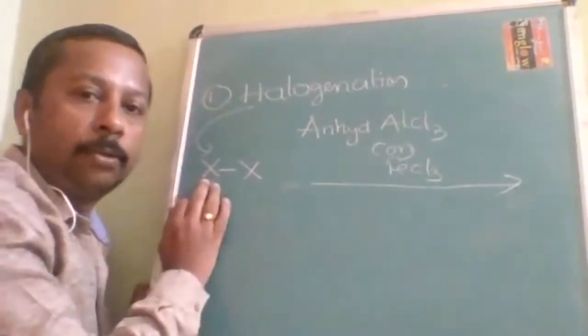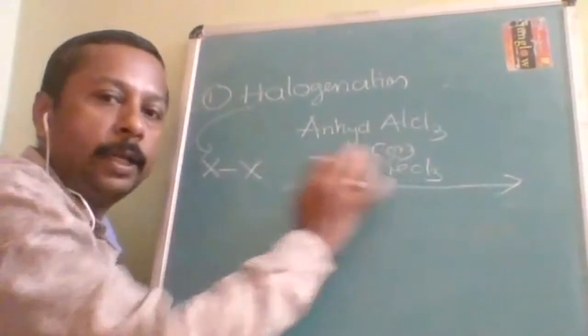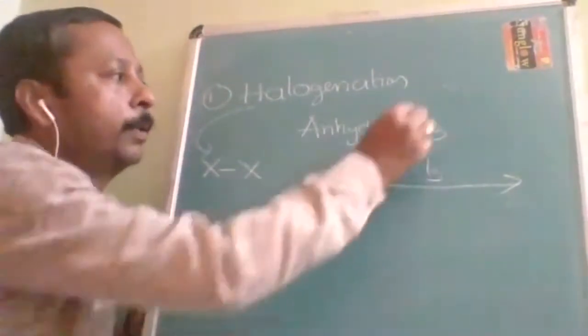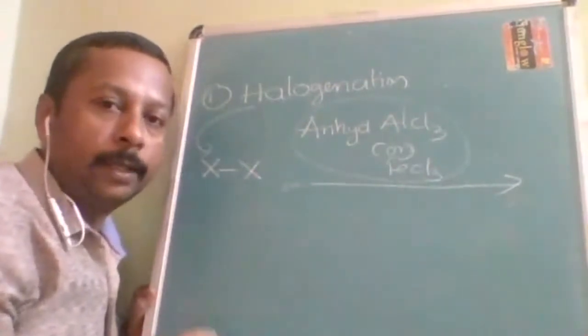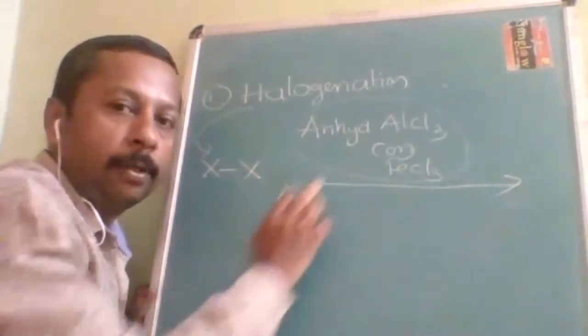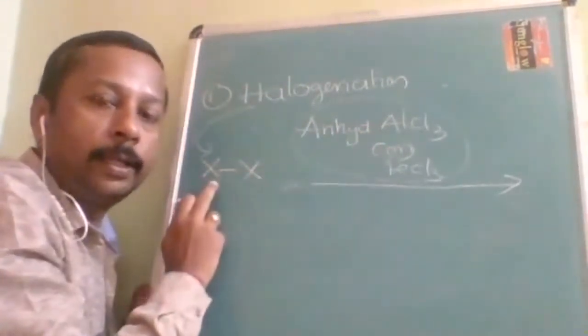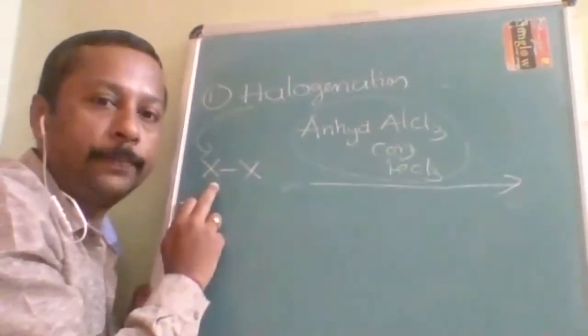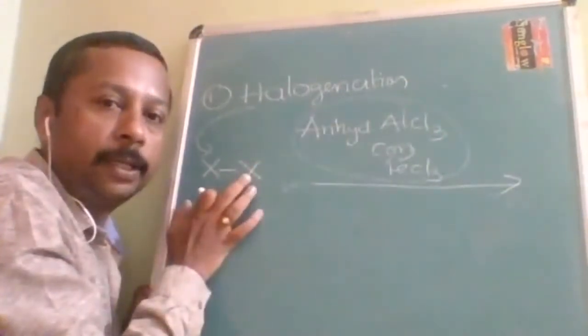By itself it is not an electrophile. The electrophile is created by anhydrous AlCl3. The purpose of anhydrous AlCl3 or FeCl3, and it is an MCQ, is to create an electrophile from the halogen. If they are not there, the electrophile is not going to be generated.